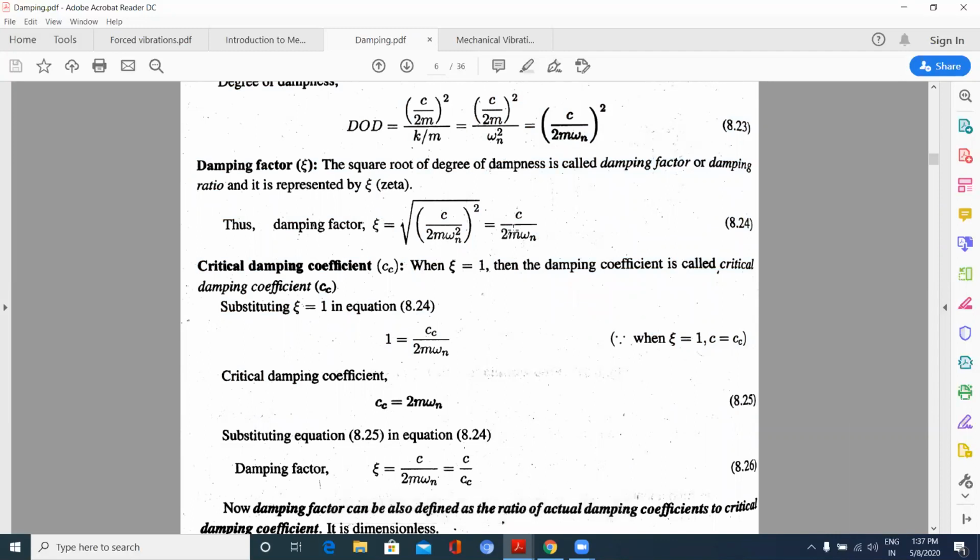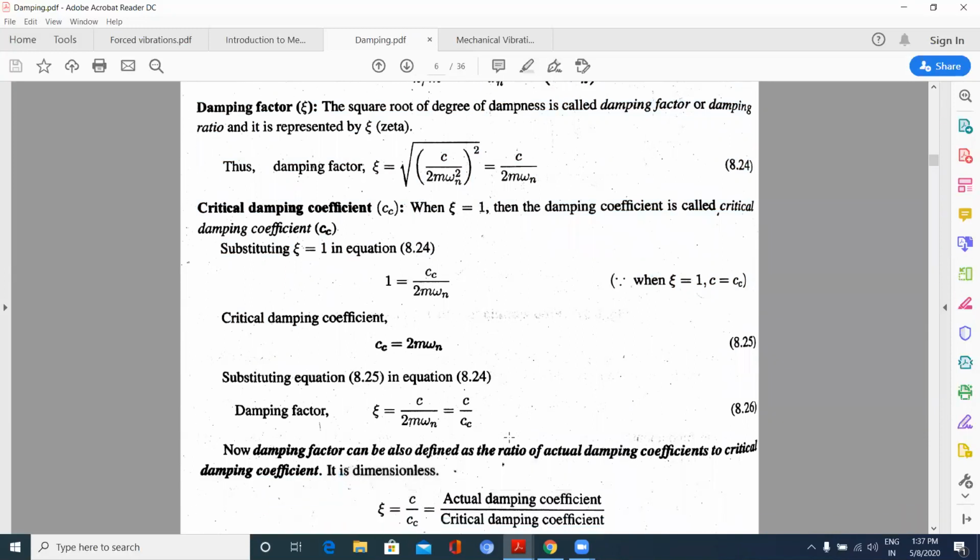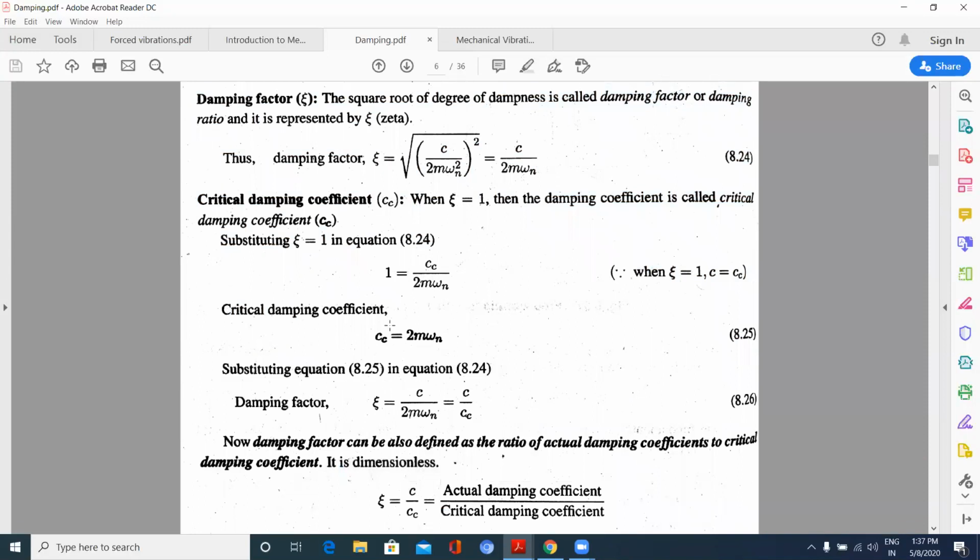Here zeta is equal to C by 2m omega n, and I will get the critical damping coefficient when this zeta is equal to 1. So the critical damping Cc is given by 2m omega n. Now, what is the damping factor given by? C by 2m omega n.